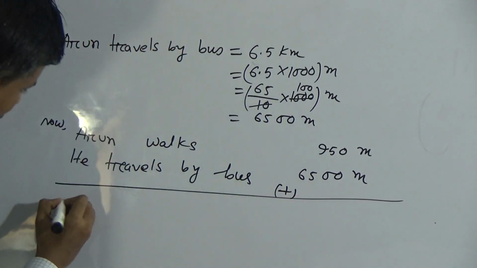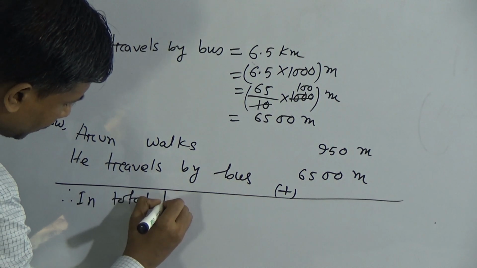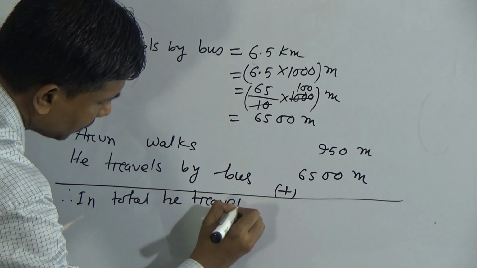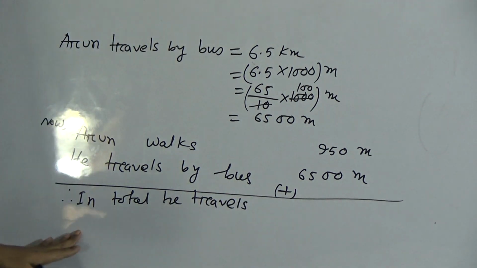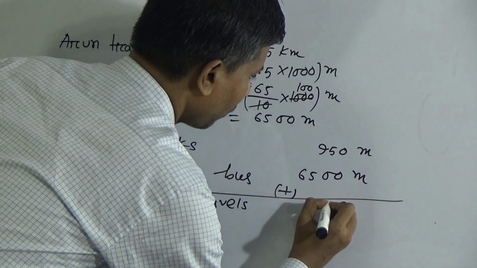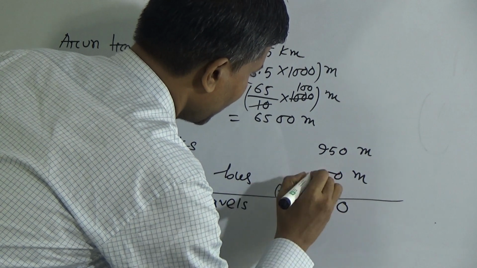That means in total he travels. Look, in total he travels, adding now 0, 5, 9 plus 5, right?